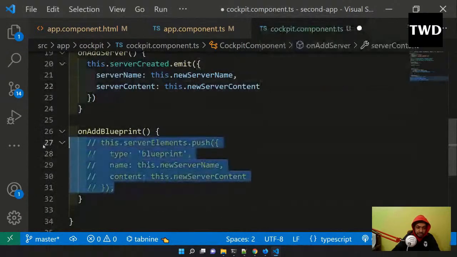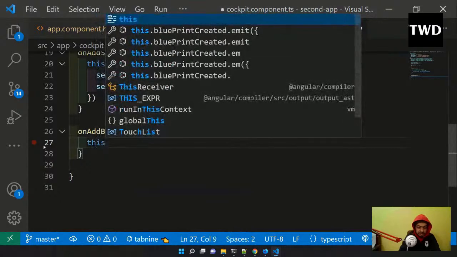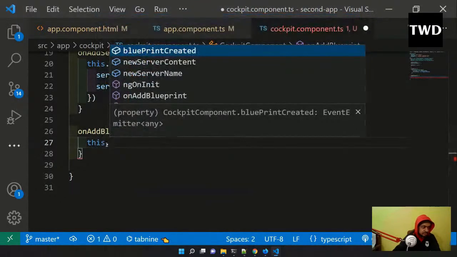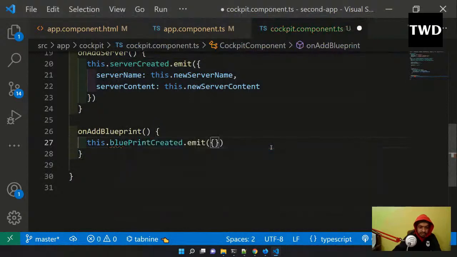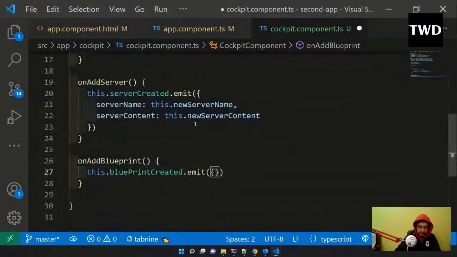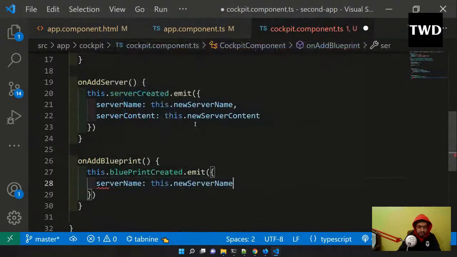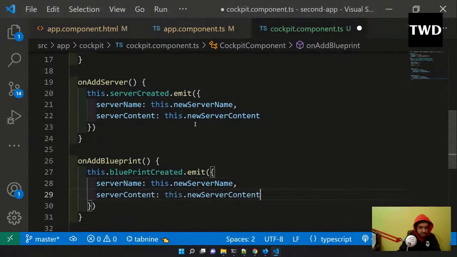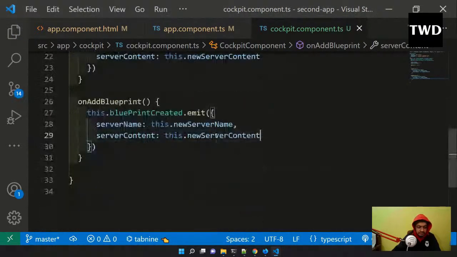So similarly here I'll have this dot blueprint created dot emit, and server name is this dot new server name, and server content is this dot new server content. So both of these things are there, and so let us go back.